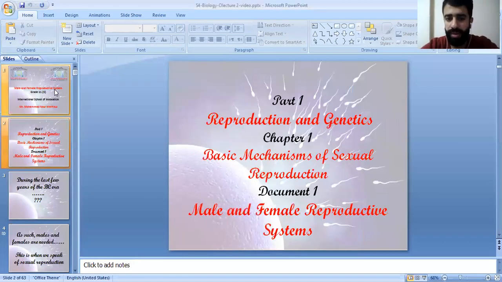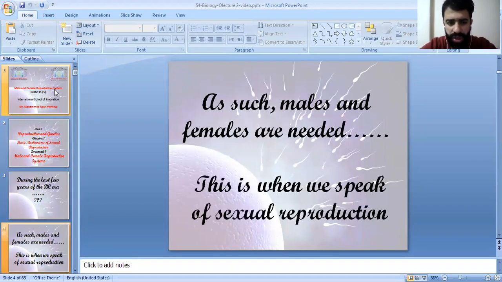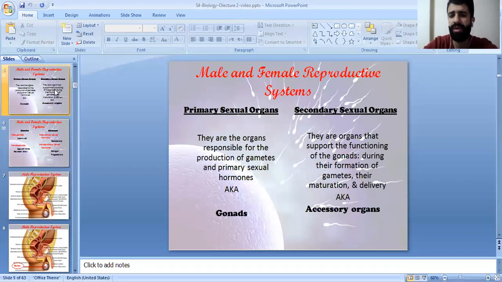First lesson is talking about reproduction and genetics. Chapter 1 is about the basic mechanism of sexual reproduction, talking about male and female reproductive systems. So let's start first. Both males and females are needed in order to complete this life cycle. So, we are going to talk about sexual reproduction, the male and female reproductive systems.